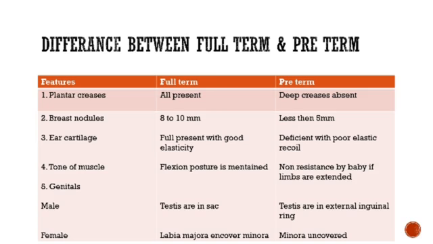And the tone of muscles in full term babies: flexion posture is maintained, whereas in preterm there is non-resistance by the baby, and the limbs are extended. And the genitals in males: in full term babies the testes are in the sac, whereas in preterm the testes are in the external inguinal ring. And in females, the genitals in full term will be labia majora covering the labia minora, whereas in preterm